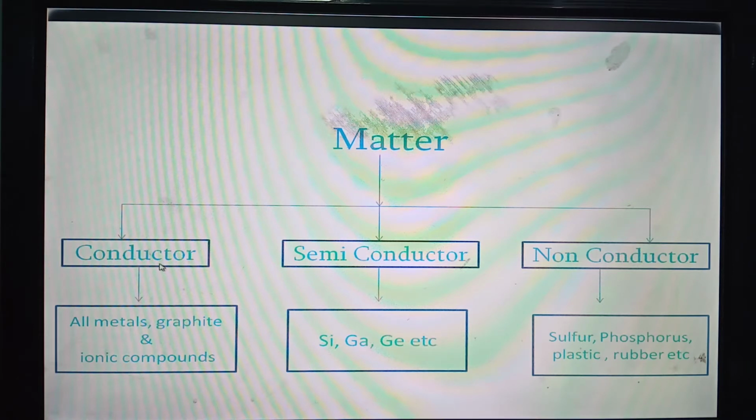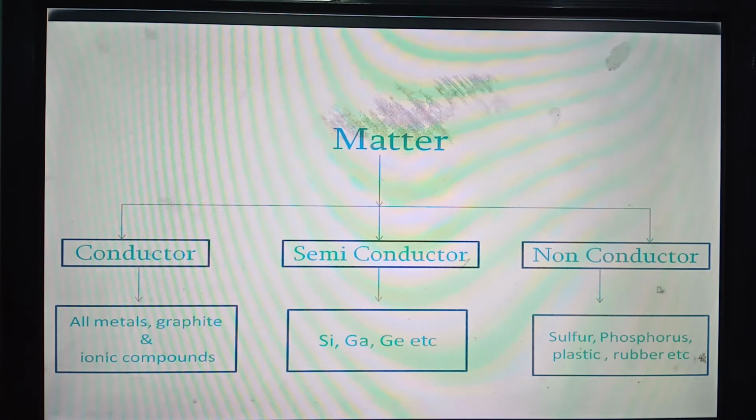Number one, conductor, then semiconductor, and then non-conductor. The substances which conduct electricity very well are known as conductors. All metals and graphite also and ionic compounds are good conductors of electricity.